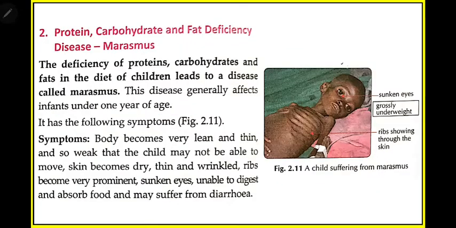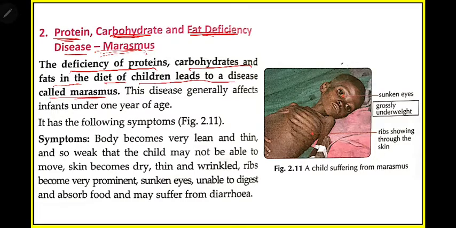So the next case is protein, carbohydrate and fat deficiency disease. In the previous disease we learned that only when protein is less do they suffer from kwashiorkor. In this case, the person is suffering from protein, carbohydrate and fat, all three deficiencies, and these three cause one disease known as marasmus. Remember the names of the disease. The deficiency of protein, carbohydrate, and fat in the diet of children leads to a disease called marasmus.